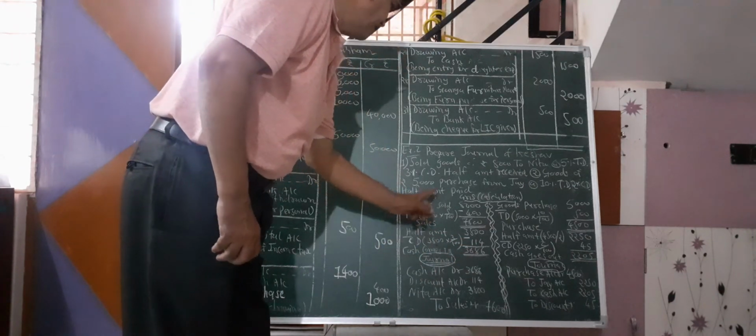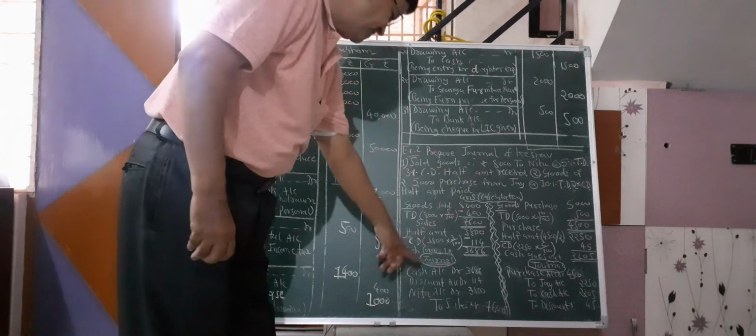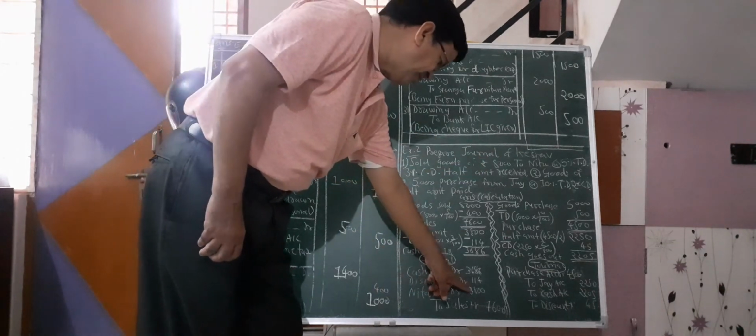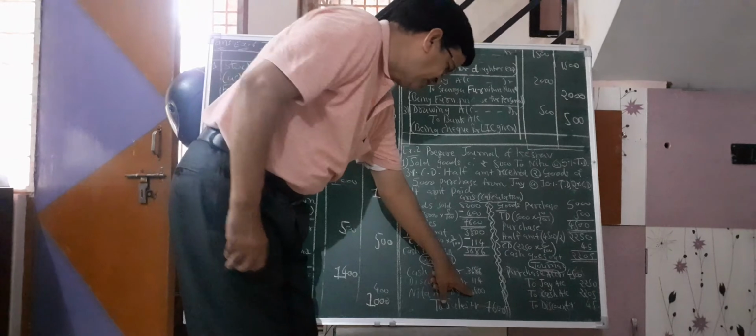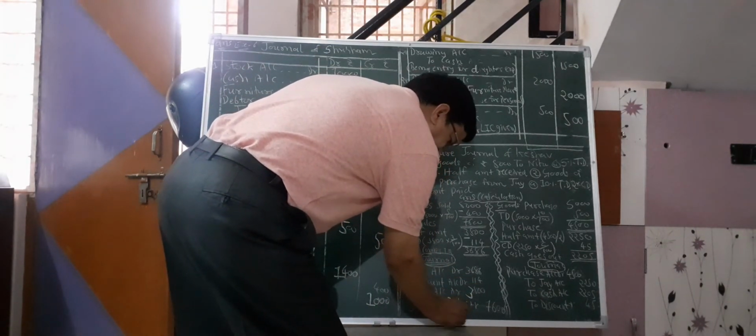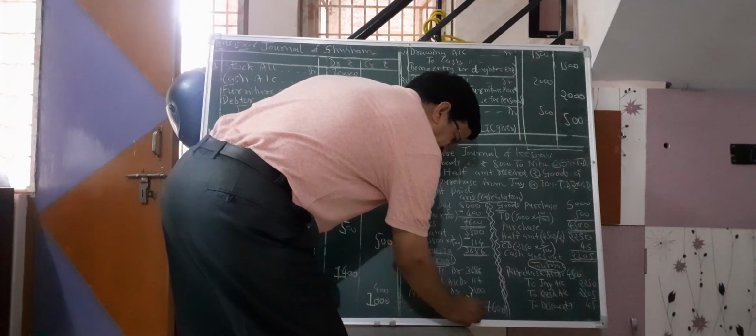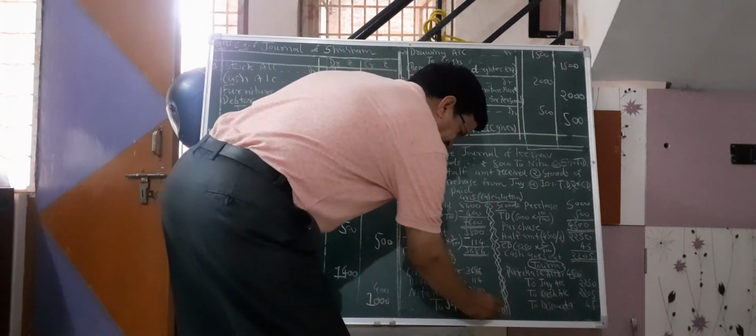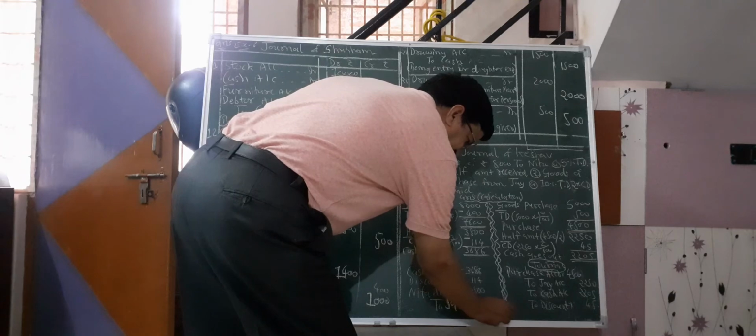Half amount goods sold to Nita, so Nita account here, half amount 3,800, and to sales account CR 7,600 sales.